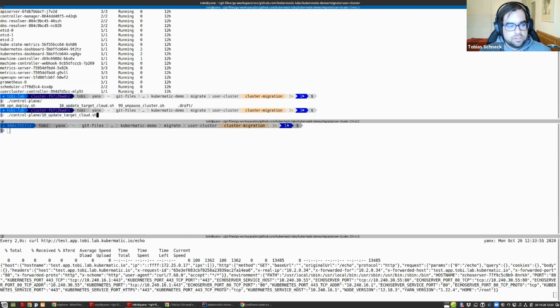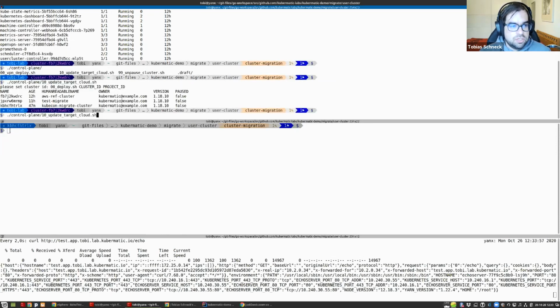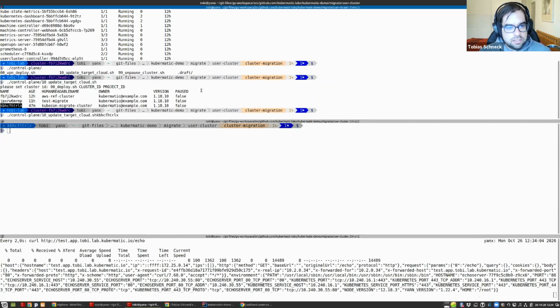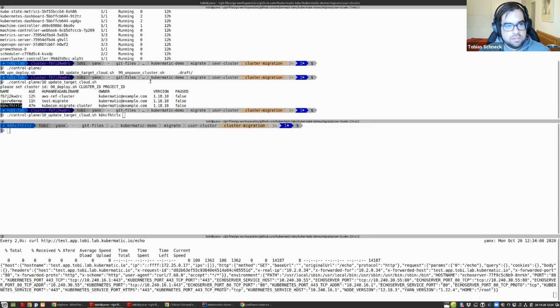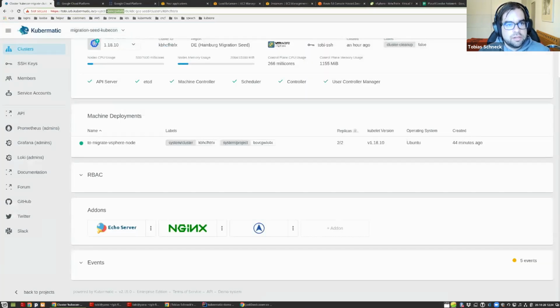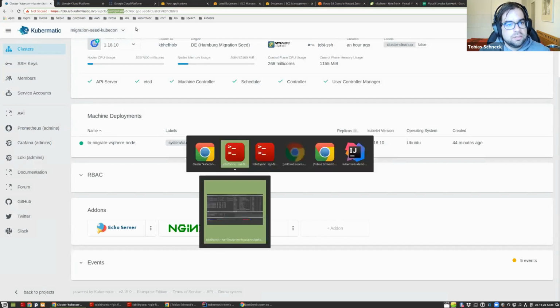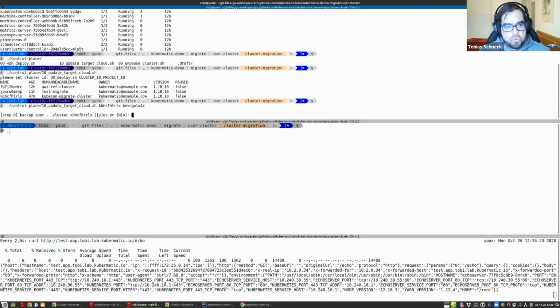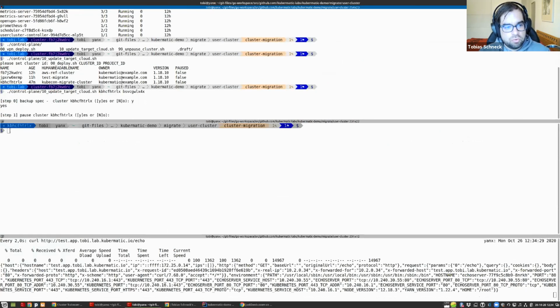What does it do? First we need the cluster ID, and we need the project ID. The project ID we find here in our Kubermatic URL. We can copy it and place it here. So what is the first step? We create a backup. That's the backup of the specification of this cluster. So I want to create it. And as the next step, I want to pause the cluster.